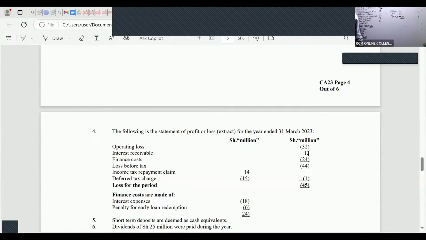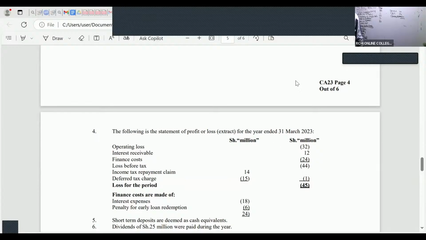Interest receivable, ladies and gentlemen, can never be under operations. This interest receivable, the 12. If, for example, we gave out a loan and now we are being paid interest, then of course that will be under investing, right? If it is about long-term borrowings where we are paying interest, then, ladies and gentlemen, that should go under financing. This interest receivable can never be under operations here.